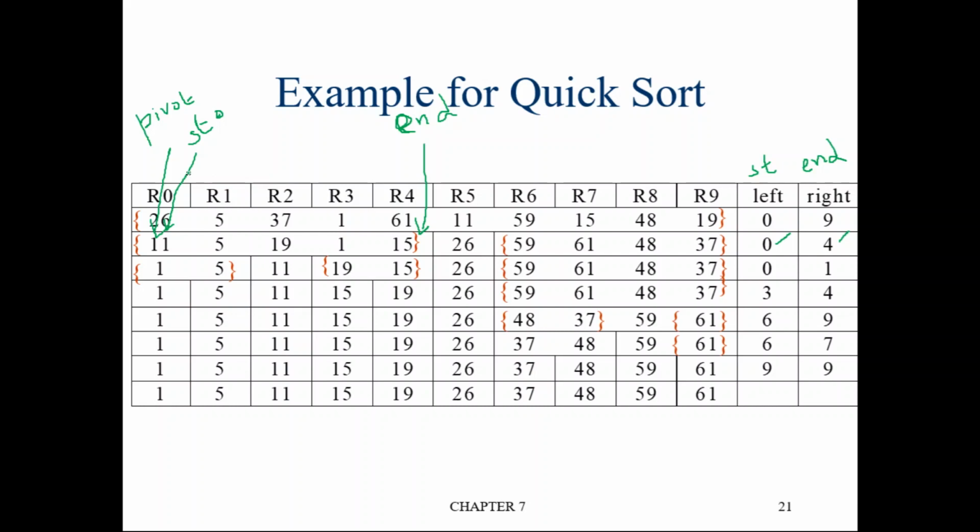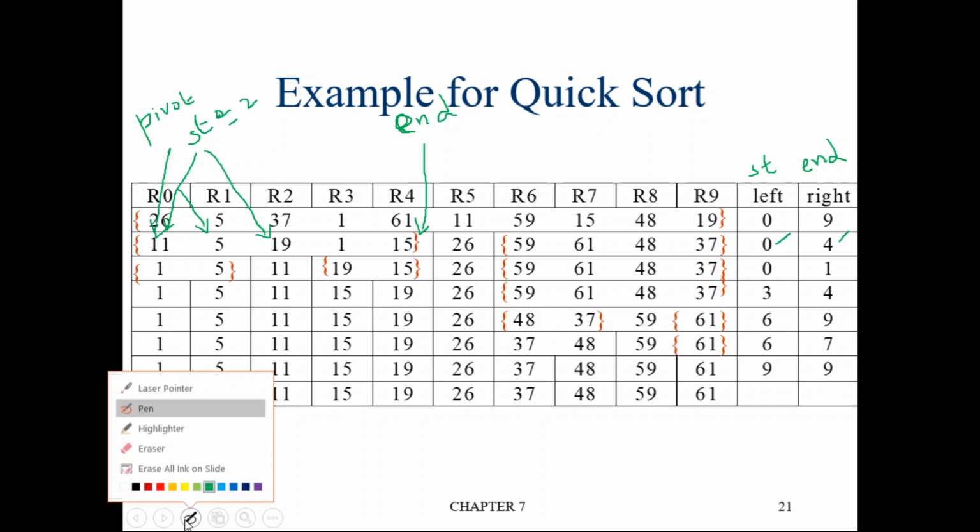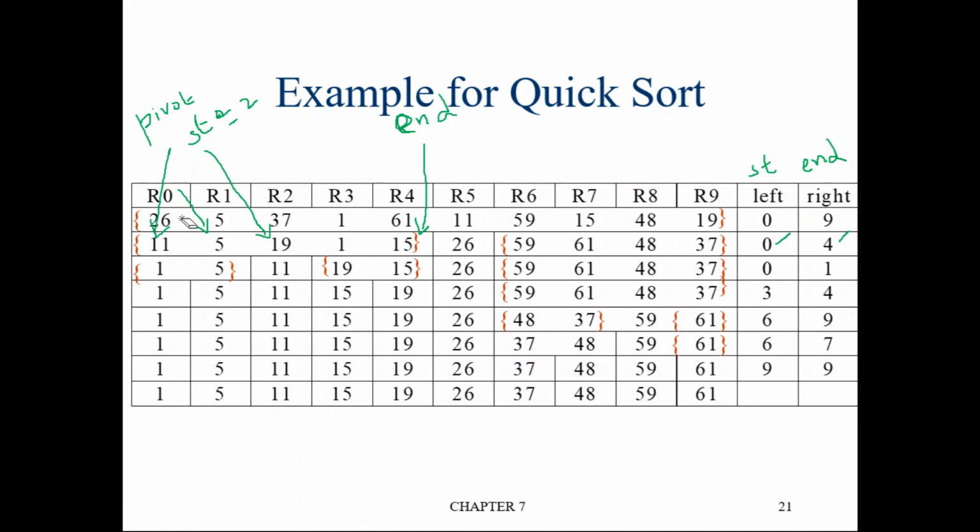Now again start the process. Check, is the element at start location less than or equal to pivot? Yes, 11 is equal to pivot, so increment start. Now start will point here. Is this element less than or equal to pivot? Yes, 5 is less than pivot, so increment start. Is this element less than pivot? Pivot is 11, this is 19. No, 19 is not less than 11, so it will stop. Now start is pointing to the second location.